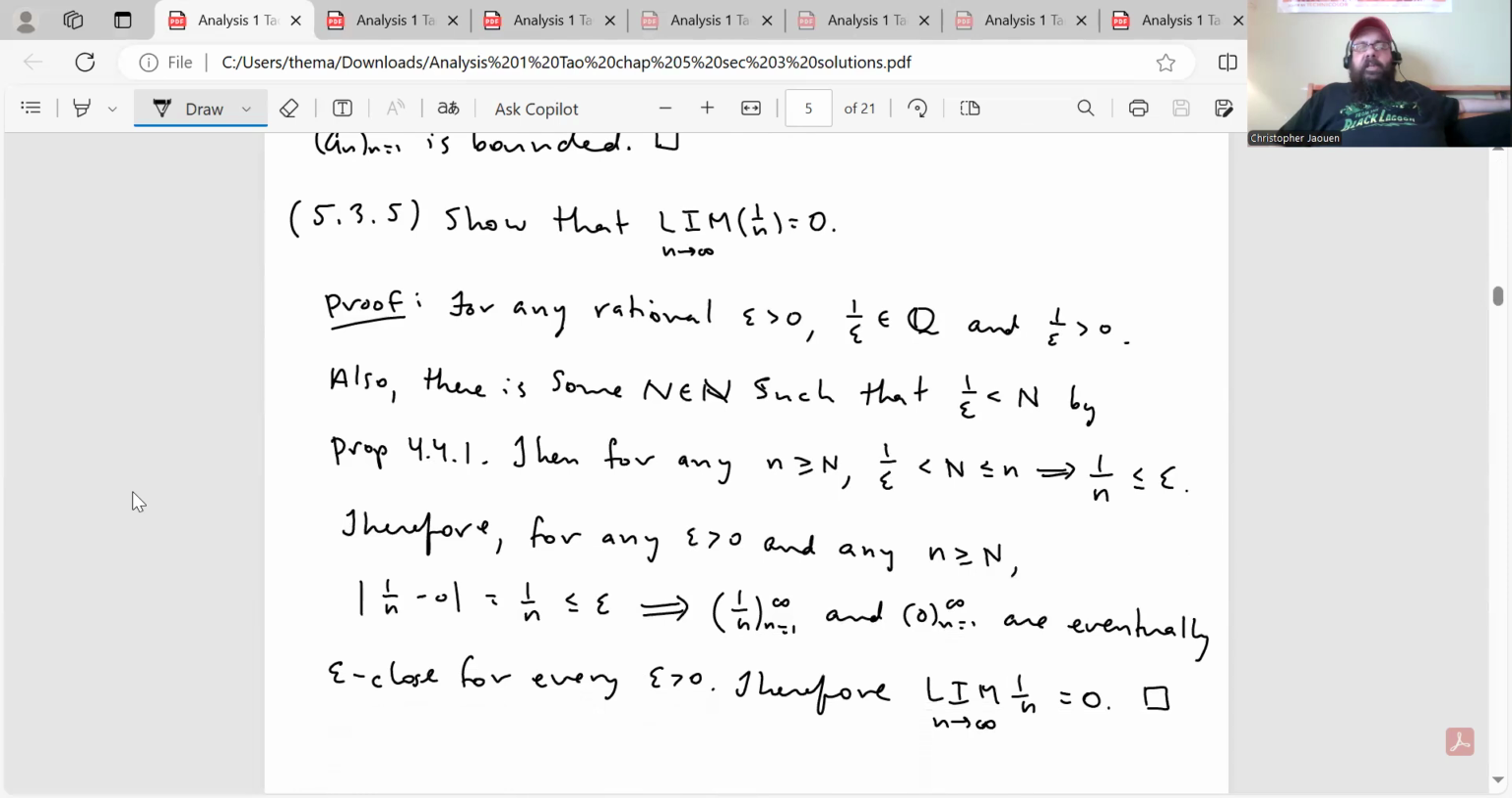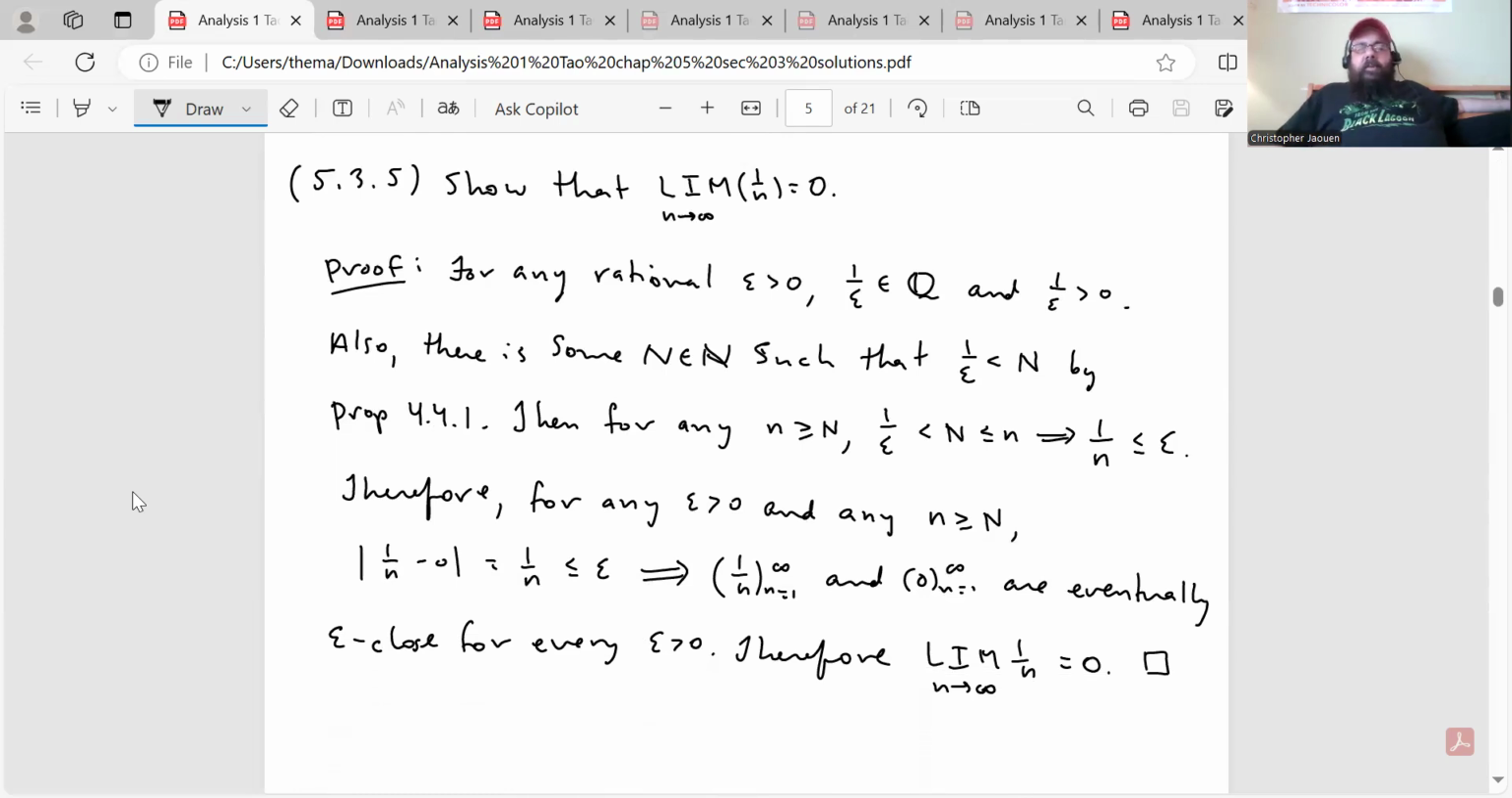Okay, and the last problem in this problem set, 5.3.5, Tao asks us to show that the formal limit of the sequence 1 over n is equal to 0. So here's my proof. For any rational epsilon greater than 0, 1 over epsilon is also a rational number because epsilon is not equal to 0. And 1 over epsilon also ends up being positive as well.